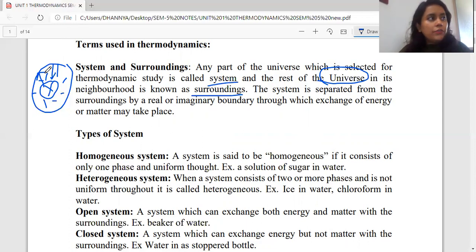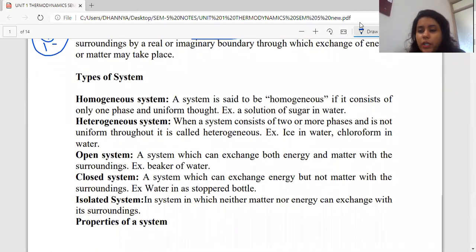Now then we have the important point, which is called the types of system. What exactly do we mean by the type of system? We get an idea regarding the various kinds of systems. See, various systems are available. The commonest of all, which we have always been studying, is the homogeneous and heterogeneous system.